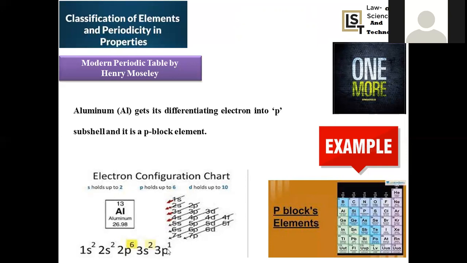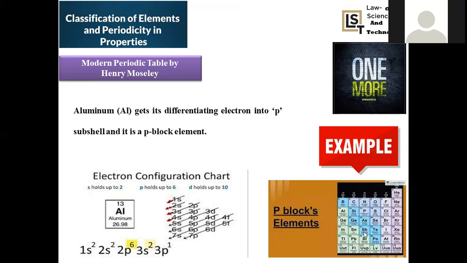But the differentiating electron entered into the p subshell. That's why you can regard this element as a p block element. If the outermost, incoming electron is present in the p orbital, the element is regarded as a p block element. Again, it is a main group element. The s block and p block elements together are regarded as main group elements, or representative elements, right?